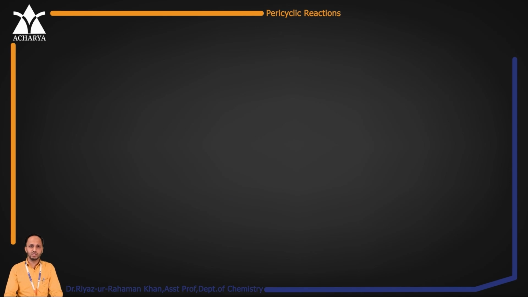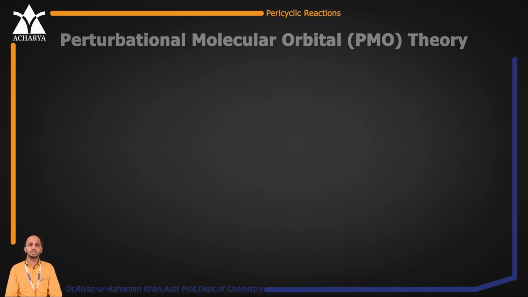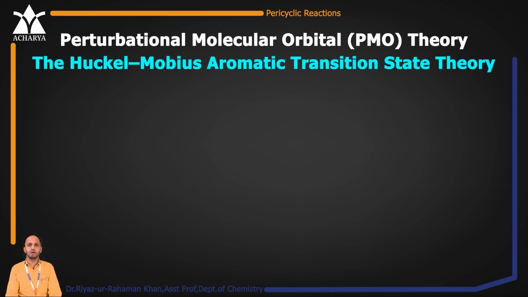There are two other ways of understanding it, that is perturbational or perturbation molecular orbital theory, or it is also called Huckel-Möbius or Möbius-Huckel theory, or Huckel-Möbius aromatic transition state theory, or sometimes just referred to as aromatic transition state theory. Ultimately, the question will stand the same in any of these forms: you are supposed to explain perturbation molecular orbital theory in examination.